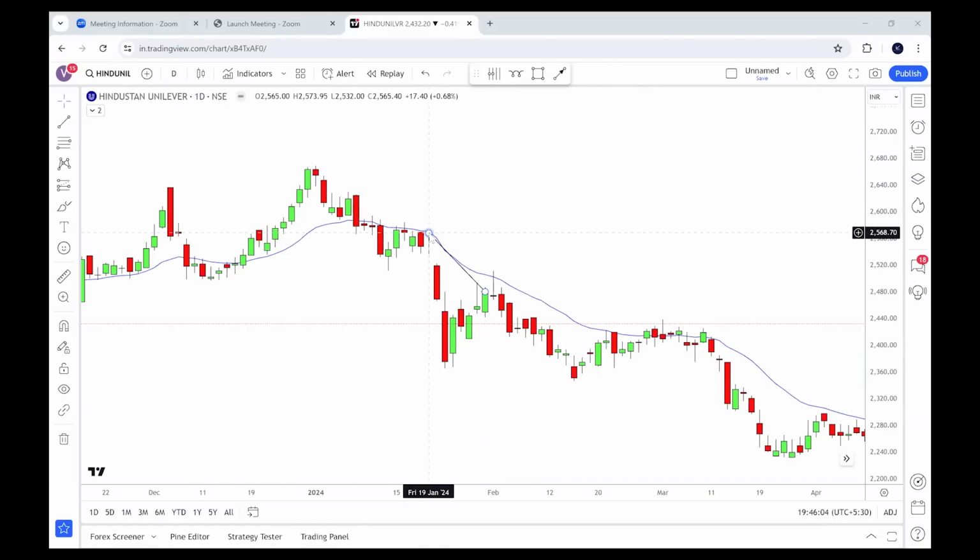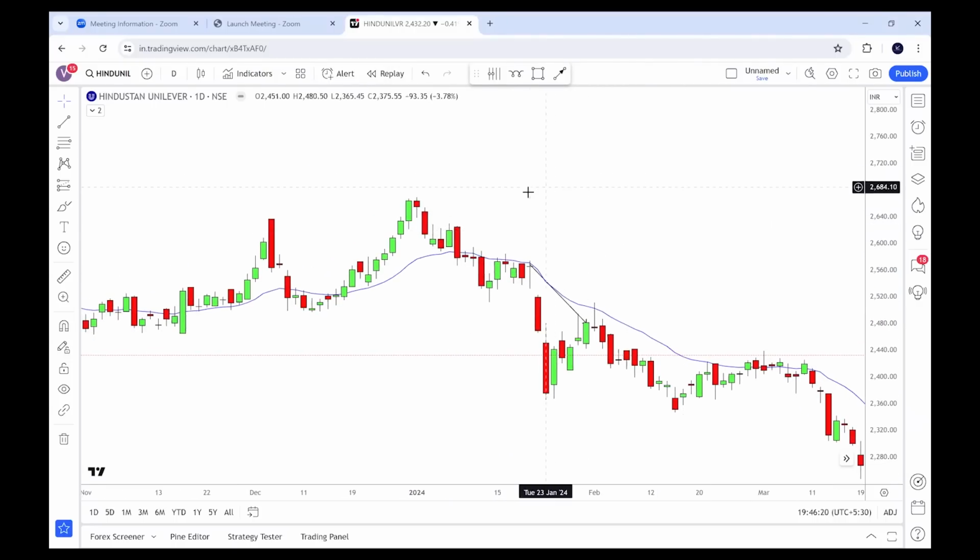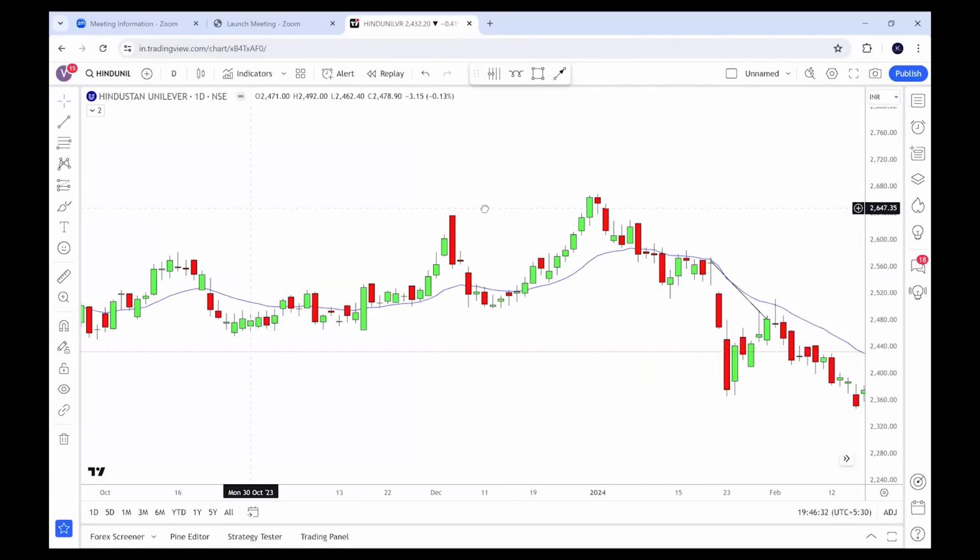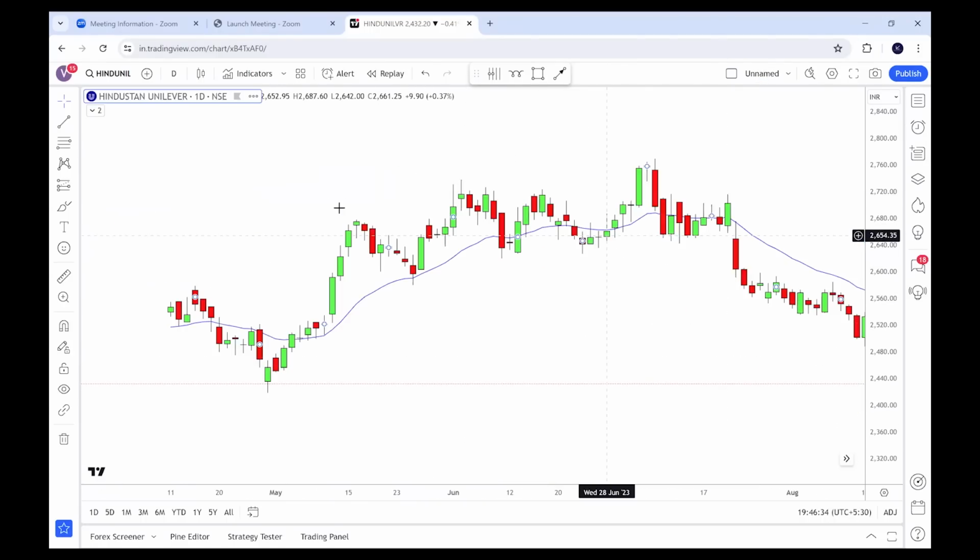And the second thing is that I have already marked the arrow here so that it will be easier to see where is the beginning and where is the end of the cycle. So let us start with the year 2024. 19th January 2024, open price was 2565 and when the cycle ended on 31st January, it was 2481. You can clearly see that it was bearish as per the backtested report.